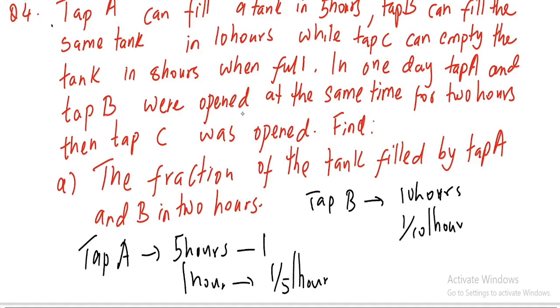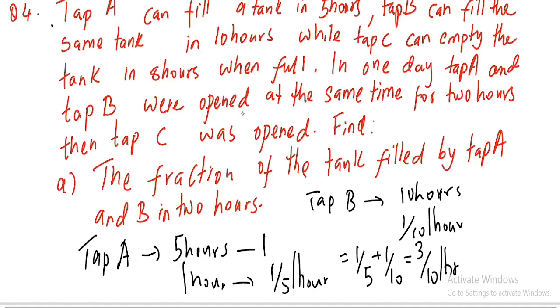Now when you've opened both of them for those 2 hours, you add the rates first. So 1 over 5 plus 1 over 10 should give you, if I'm not wrong, 3 over 10. That is per hour. Now remember, it's asking you in 2 hours, not in 1 hour.